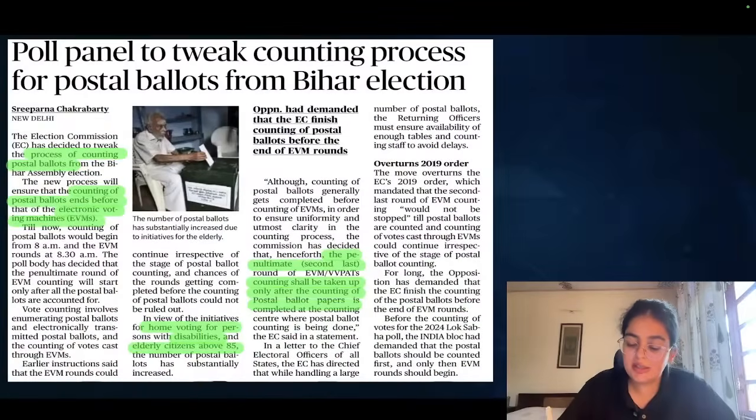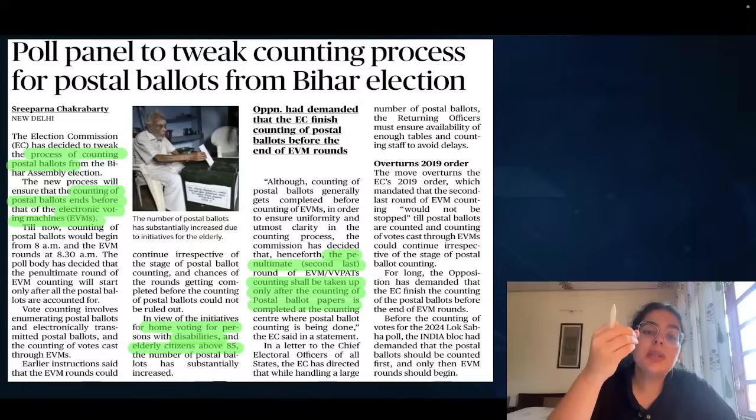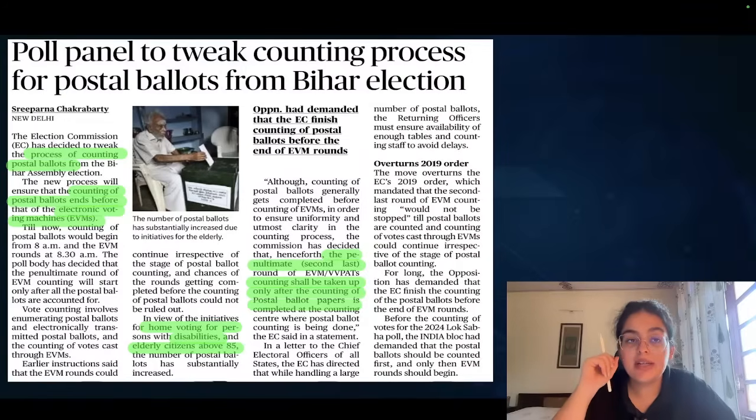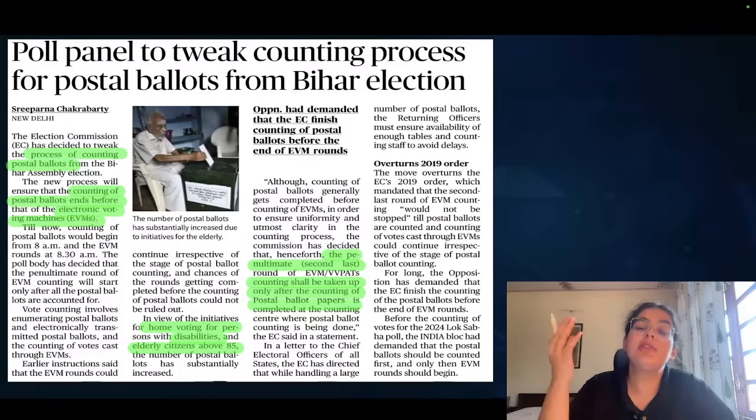Let's come to another article. Poll panel to tweak counting process for postal ballots from Bihar election. Now, postal ballots mean you are not coming to the proper polling booth to cast your vote. You can cast your vote from wherever you are, in a mail kind of a format, right? You can post your vote and therefore they will be counted. Is that available for everyone? Is that available for you and me?